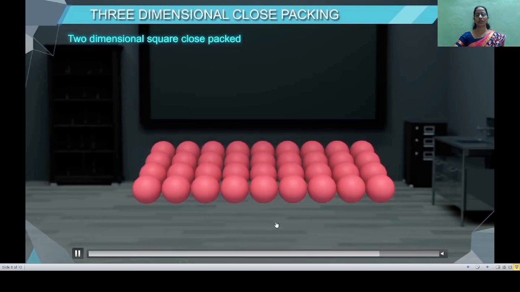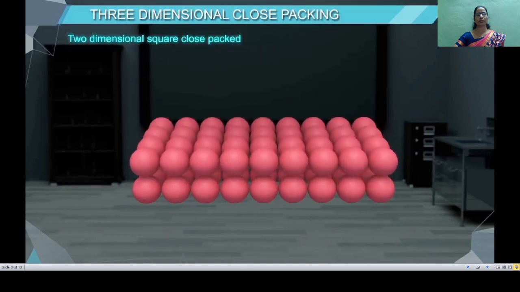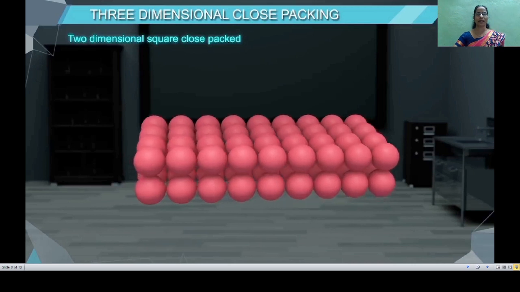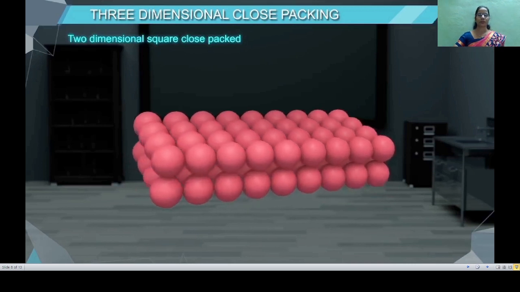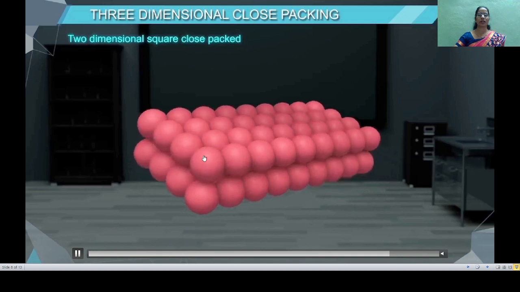Now see the stacking of spheres of the second layer. You will observe here that the spheres are lying just one above the other. In this manner, you have to continue the stacking of the spheres. Then you will get a three-dimensional crystal structure.